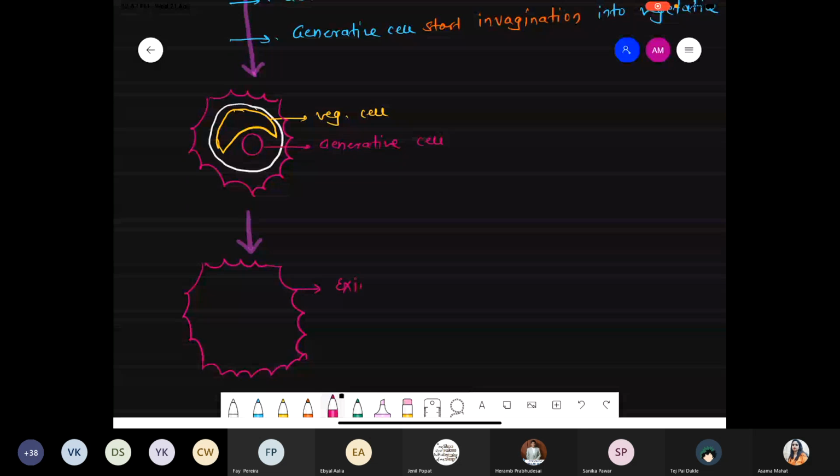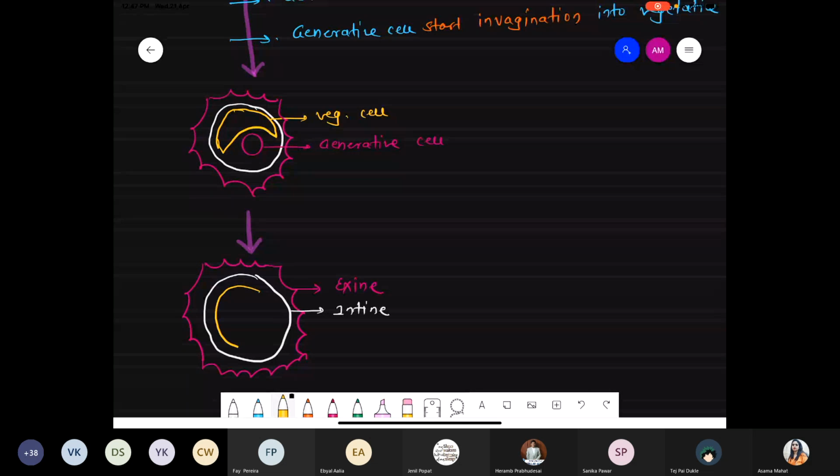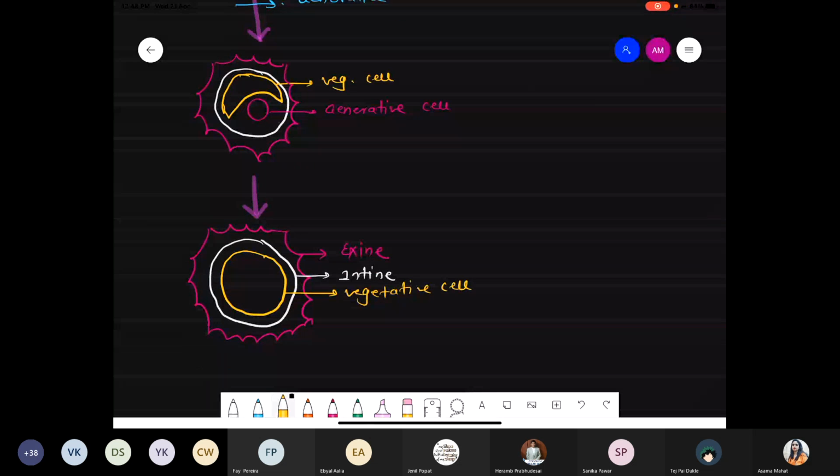This layer is called the exine. Now there is the layer intine, the wall of the anther. Now there is a large shape, this one. This is called the vegetative cell. We'll see the difference between vegetative and generative cells also. Inside the vegetative cell there is a vacuole as well as the nucleus.